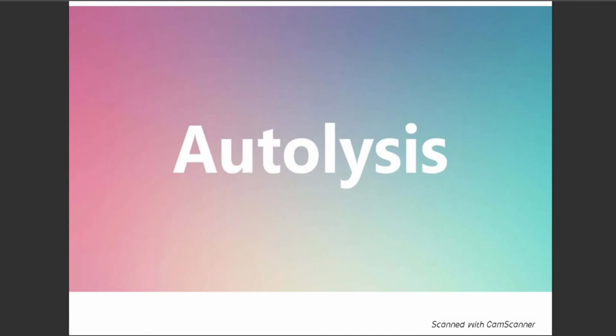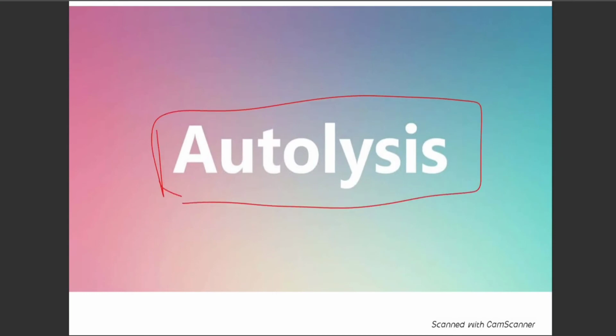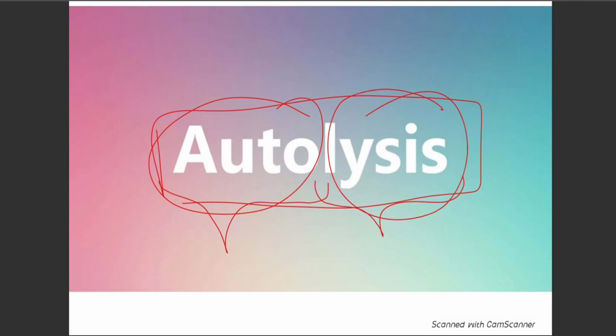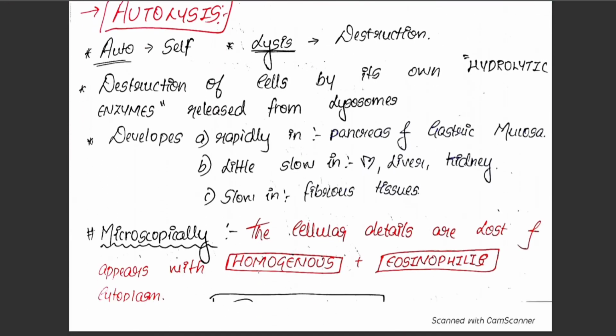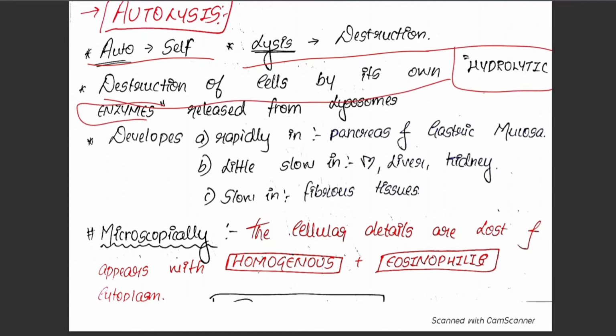So, moving on to the next topic, that is autolysis. What do you mean by the word autolysis? Auto is self, lysis is destruction. So, there is self destruction of the cell. There is destruction of the cells by their own hydrolytic enzymes. Very, very important: destruction of the cell by its own hydrolytic enzymes, not lysolytic enzymes. It's hydrolytic enzymes that are released from the lysosomes. Remember this point. So what is autolysis? There is destruction of the cell by its own hydrolytic enzymes which are released from the lysosomes.